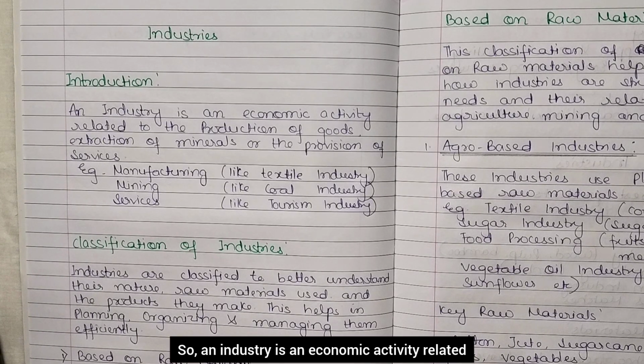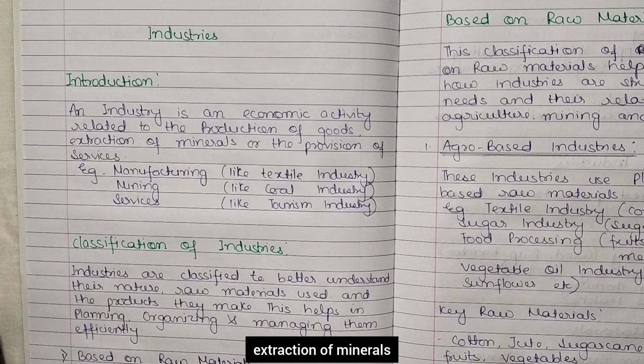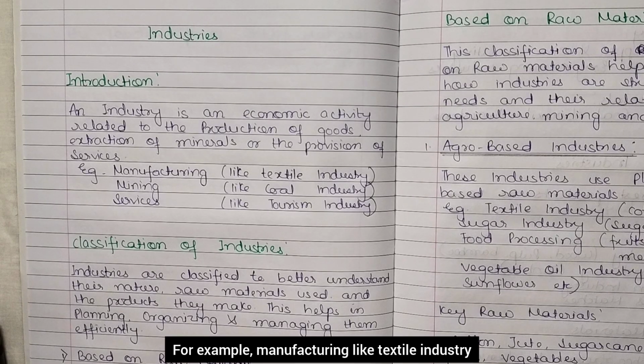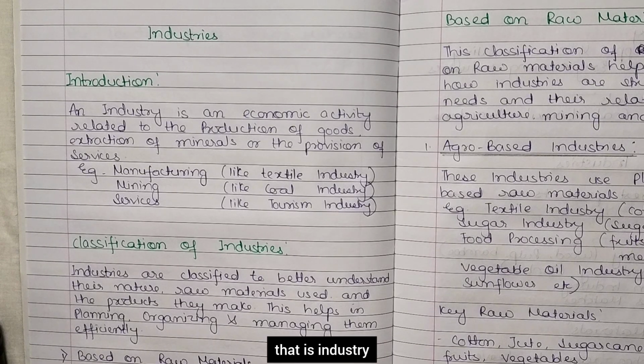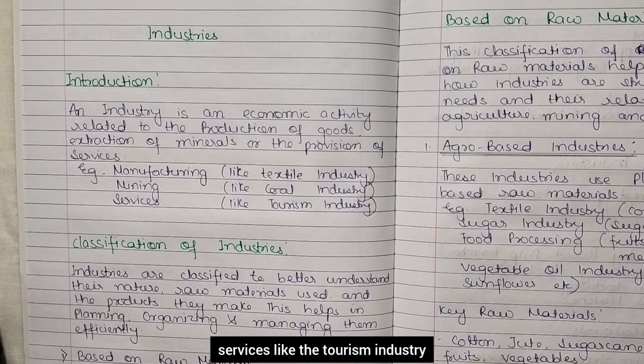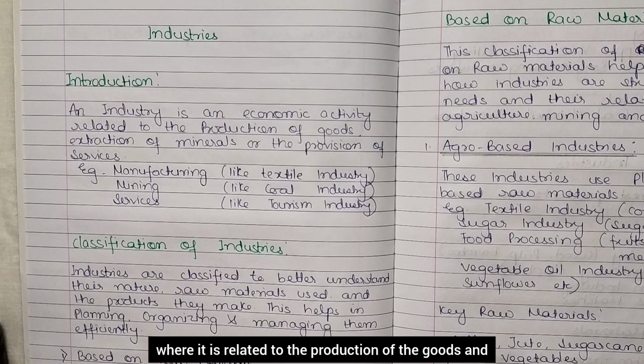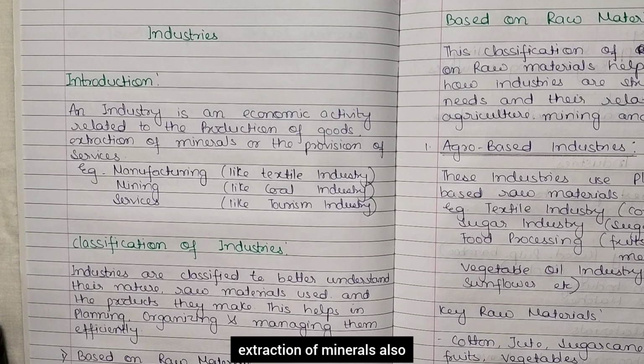An industry is an economic activity related to the production of goods, extraction of minerals, or the provision of services. For example, manufacturing like the textile industry, that is an industry. Mining is there, like the coal industry, and services like the tourism industry. Basically, industry is an economic activity related to the production of goods, right? And extraction of minerals also, and providing services also.